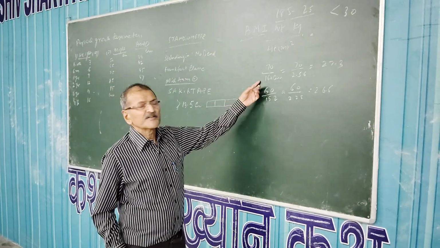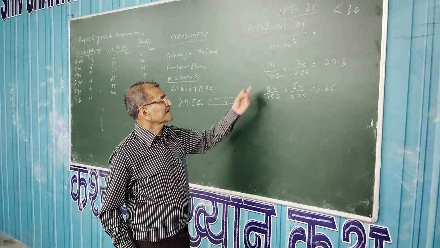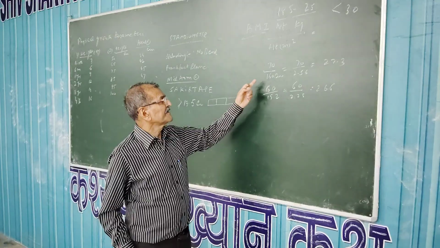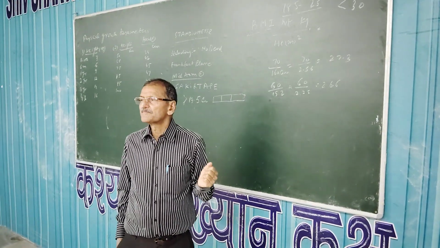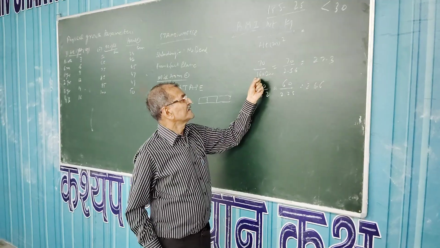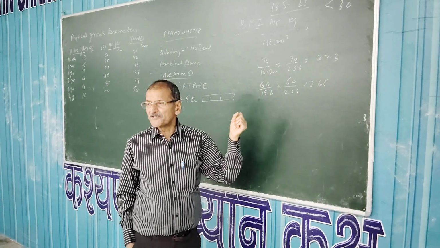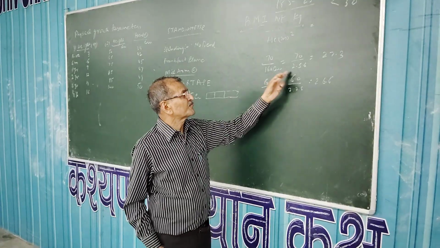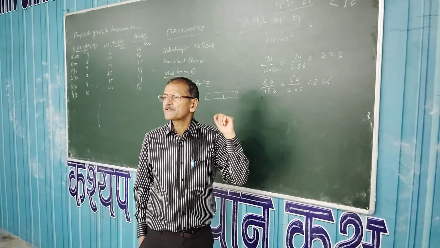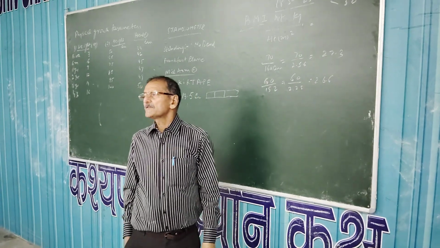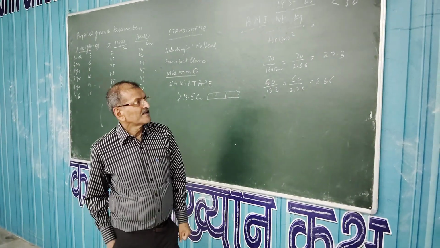Let us say this first example. Let us say the weight is 70 kg and height is 160 centimeter. So how will you calculate? This is 70 kg. This makes 1.6 meter. 1.6 meter per square, 2.56. You can make this calculation and it will come to 27.3, right?